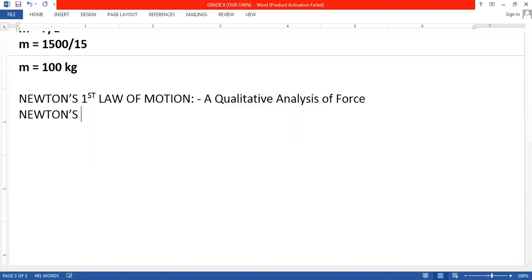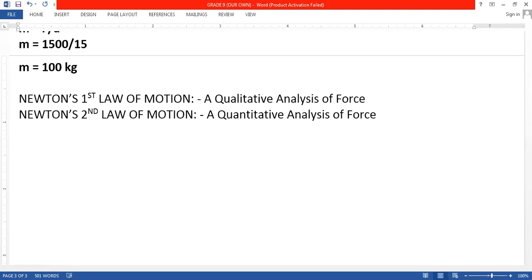Newton's second law of motion. It is a quantitative discussion or analysis of force. It is a quantitative analysis of force, beta. It means on what factors the force depends, and how force is related to the other factors.